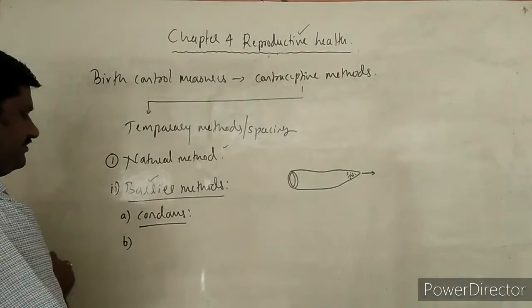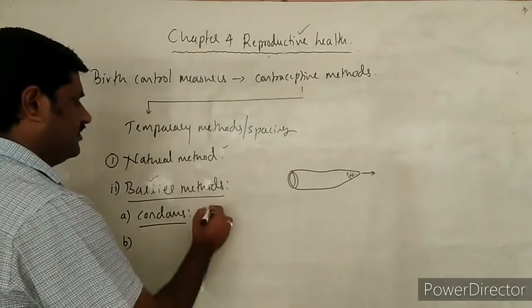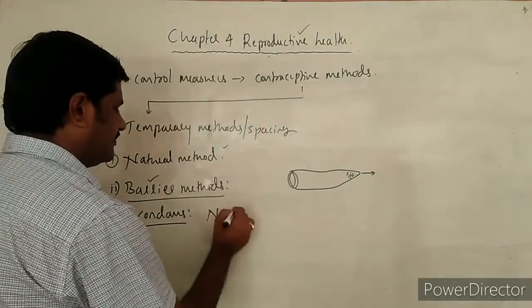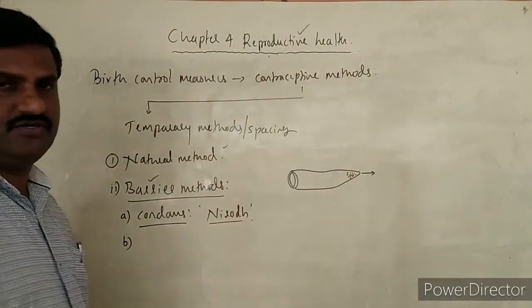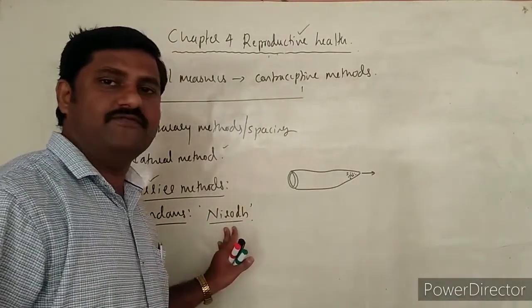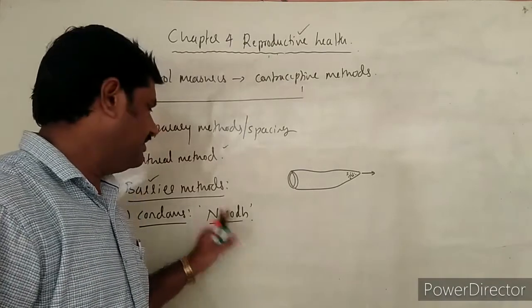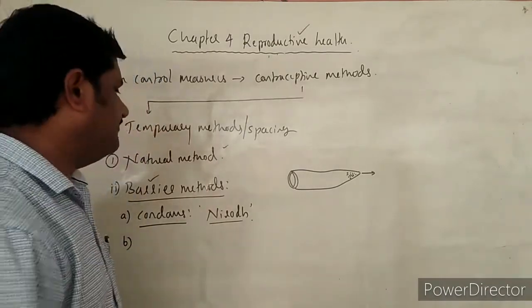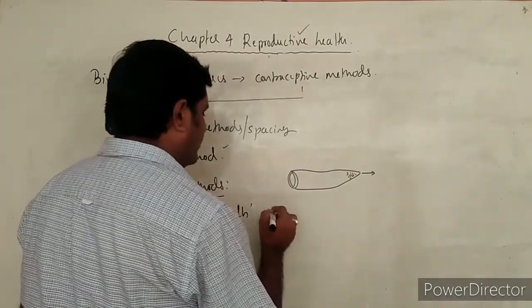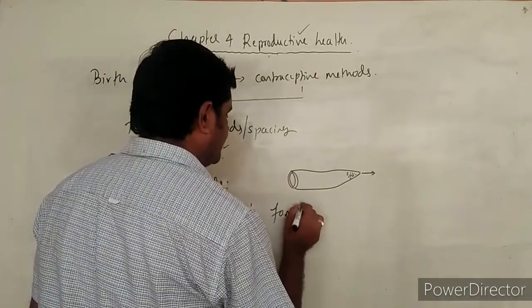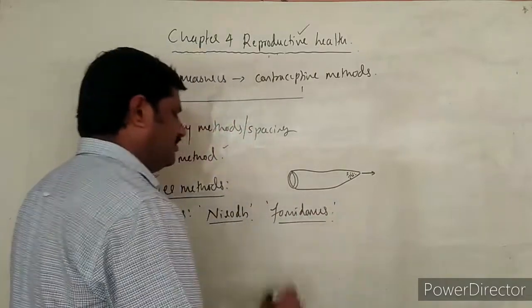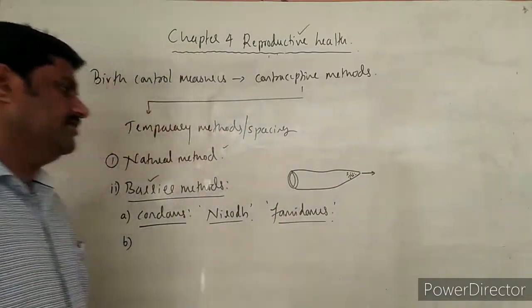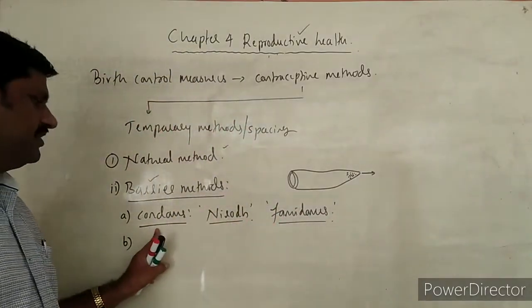And the second one, see here, Nirodh is the best brand of these condoms, right? And the female condoms are called femidomes. What are these named as? Femidomes, right? So these are all the things about the condoms.